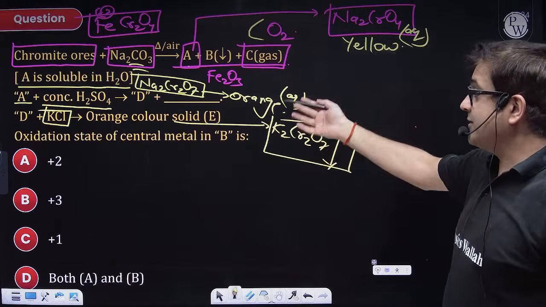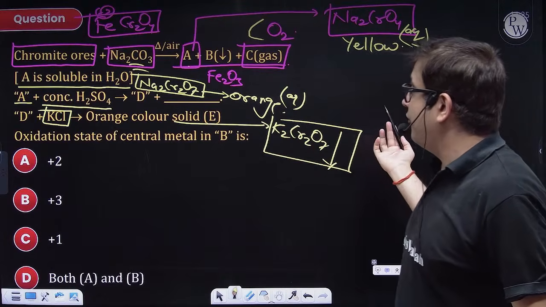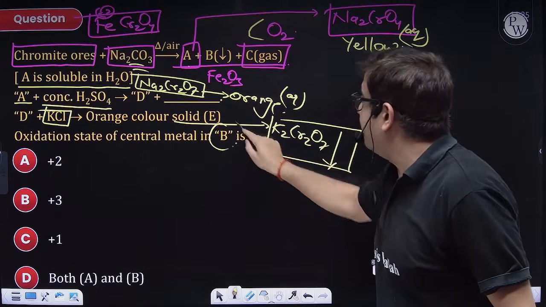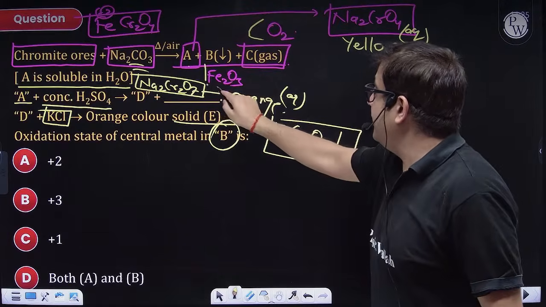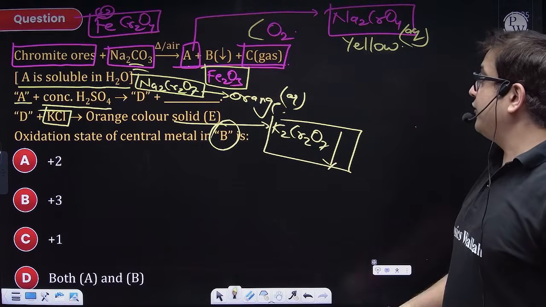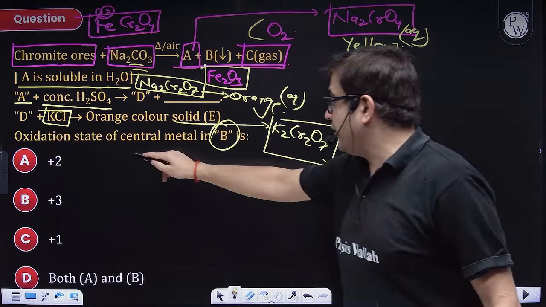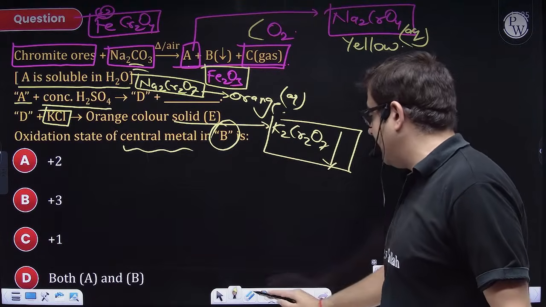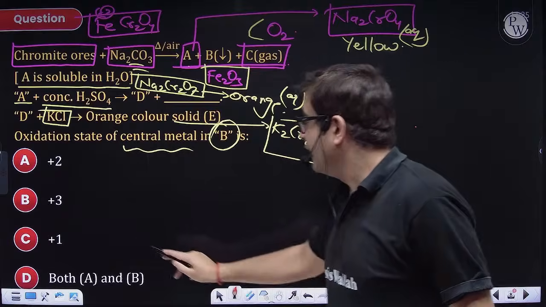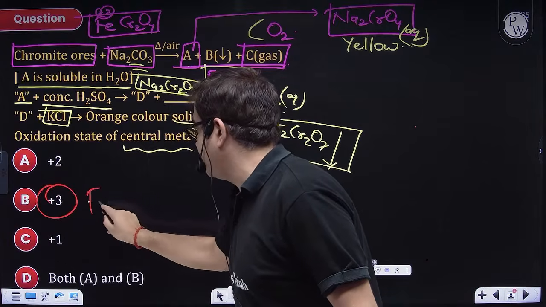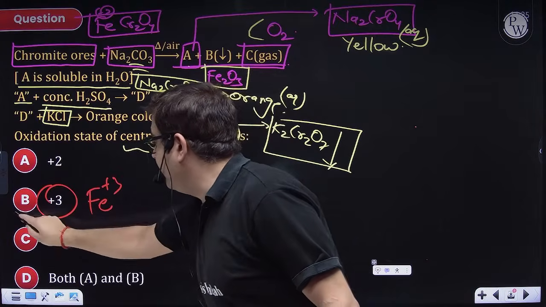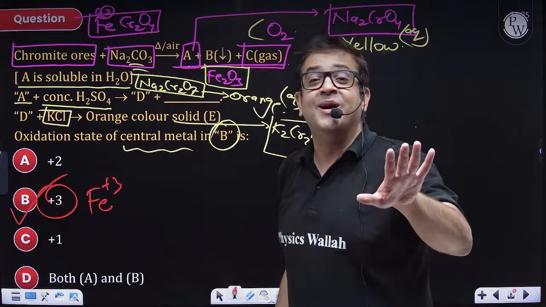Now, what is my question? My question is where we have compound B. Compound B is what? Sir, compound B is this ferric oxide. So in ferric oxide, what is the oxidation state of the central metal? Iron is in +3 oxidation state. So +3 oxidation state is of ferric iron, and hence the question is not asking you much.